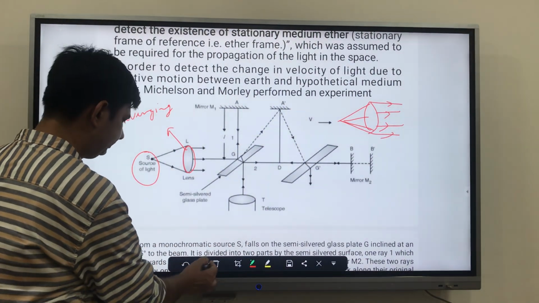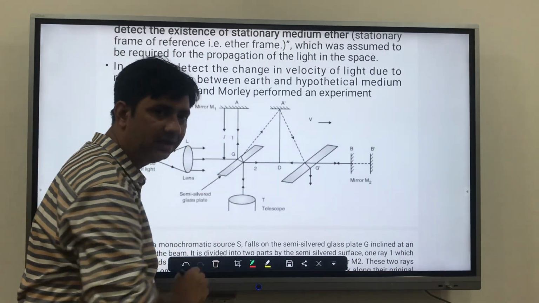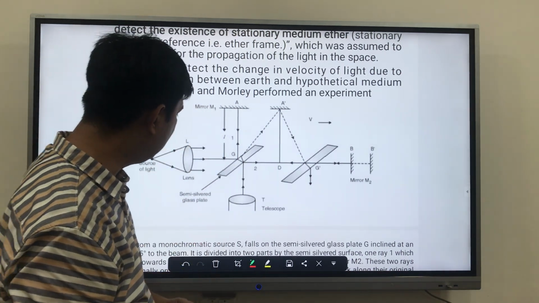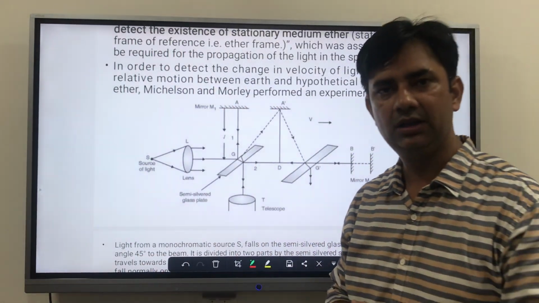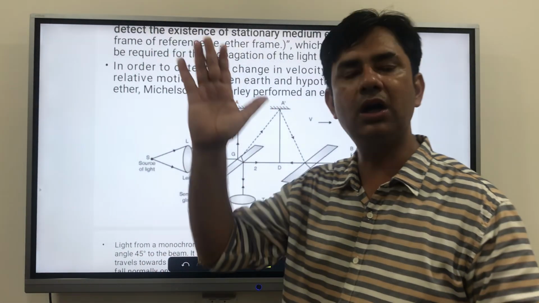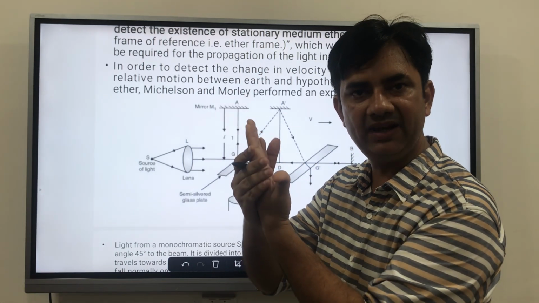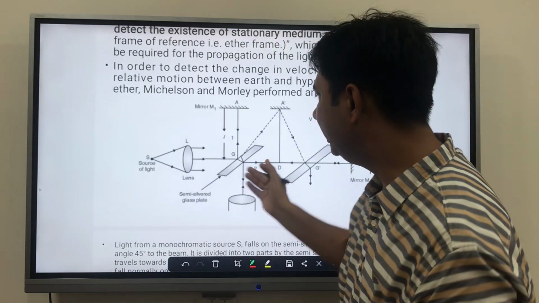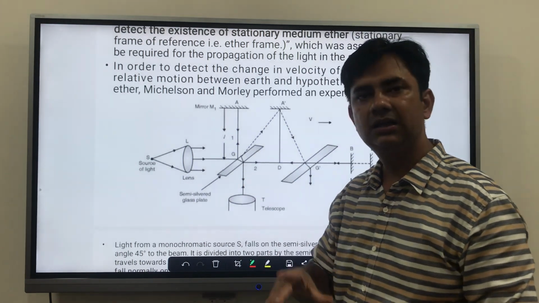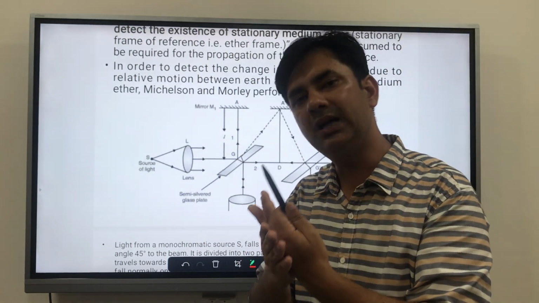Now what happened? Rays coming, we have taken only one ray. And now we have used a semi-silvered glass plate. Semi-silvered means, if you talk about a mirror, it has one polished face and the other is a reflecting plate. But in a semi-silvered plate, the painted part is partially painted and partially unpainted.